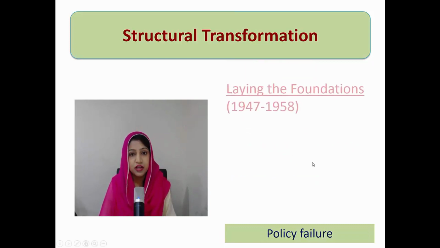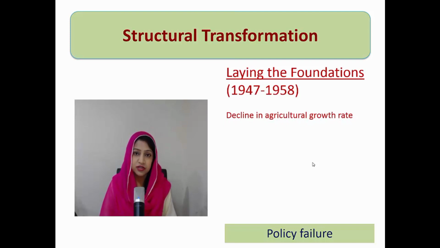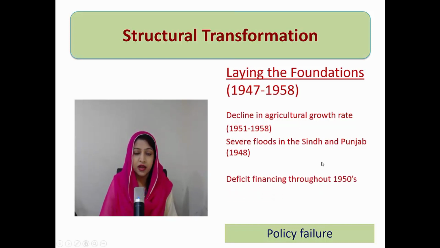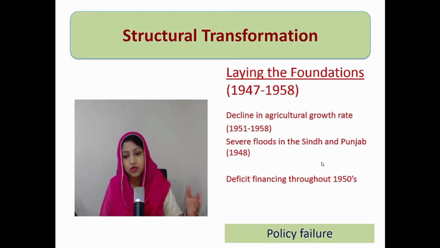But the major policy failure of that time period was neglect of agriculture sector. So obviously the agriculture sector was neglected, being focused over the industrial growth. So agriculture sector showed negative trend. Agricultural growth remains showing decline in all the time period of first economic era. There were external factors as well, like the major external factor was severe floods in Punjab and Sindh in 1948. Secondly, to meet the requirements of exceeding expenditures over the revenues, Pakistan adopted the policy of deficit financing throughout this time period. So that also translated into the inflation in the later time period.